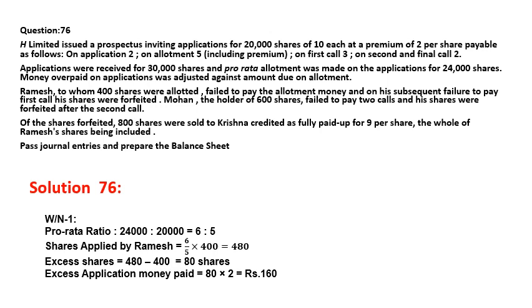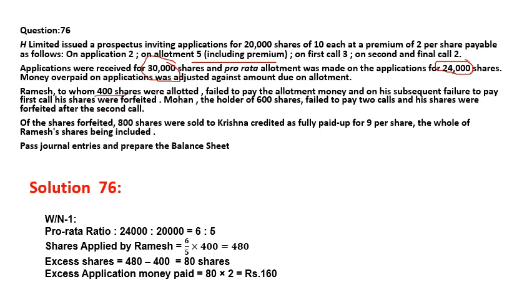Now we'll move to question number 76. Under this question, the company Age Limited issued 20,000 shares of rupees 10 each at a premium of 2 per share, payable 2 on application, 5 on allotment, which includes the premium, 3 on first call and the balance, that is 2 rupees, on final call. The application is received for 30,000 shares, and pro-rata allotment is given to 24,000, that is 6,000 applications are rejected.